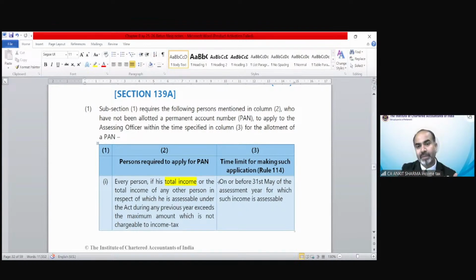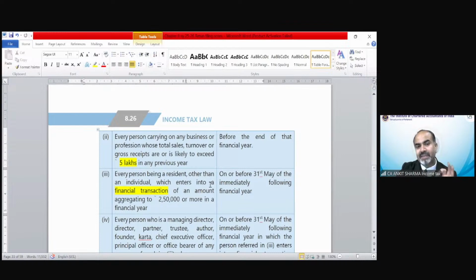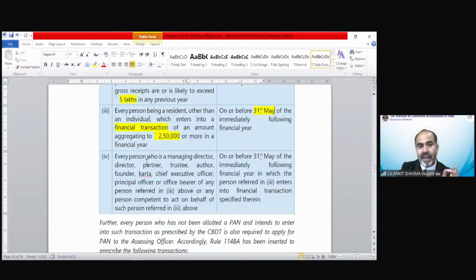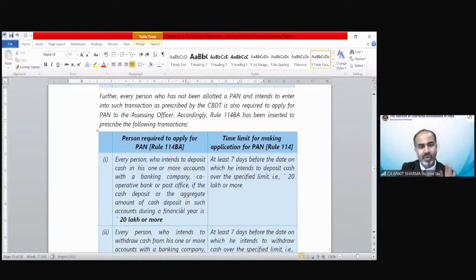What is the time limit for applying for PAN? The time limit has been given in this. Every person carrying on any business, if the gross turnover, sale, etc. exceeds 5 lakh rupees, you have to apply for a PAN number. Every person being resident other than individual which enters into a financial transaction aggregating more than 2,50,000, you have to apply for a PAN number before the specified date. Every person who is a managing director, etc., has to apply for a PAN number. So these are theoretical provisions. You have to read them.